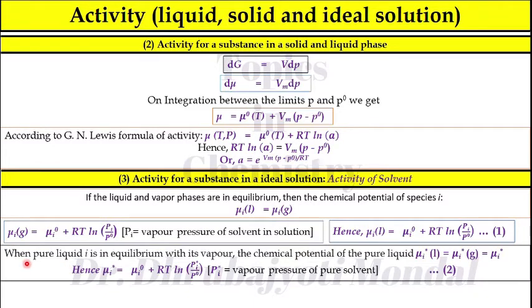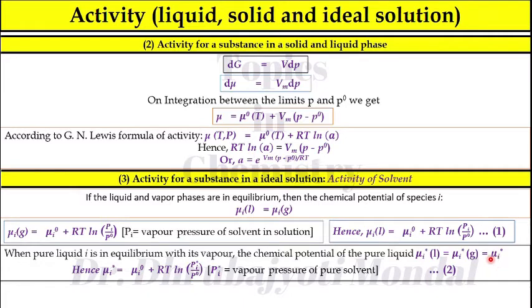Now consider a pure liquid. The pure liquid means there is no solute. So when pure liquid i is in equilibrium with vapor, the chemical potential of pure liquid is mu i star L, that is in liquid phase. It is in equilibrium with vapor, so you can write mu i star L is equal to mu i star G, and that is equal to mu i star. Star means it is a pure form of the particular component.